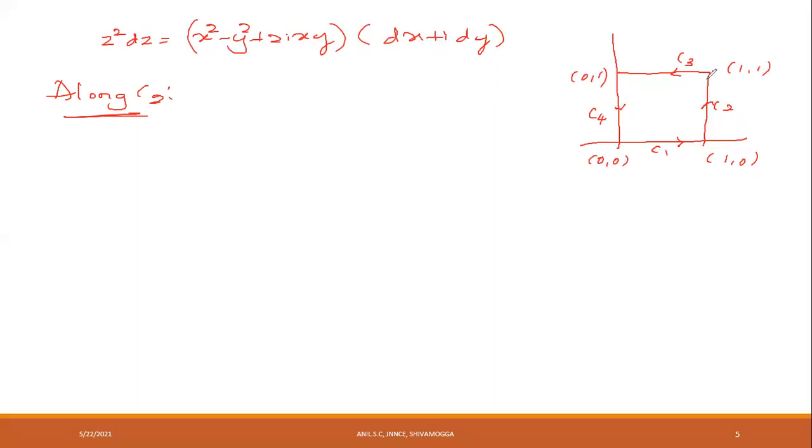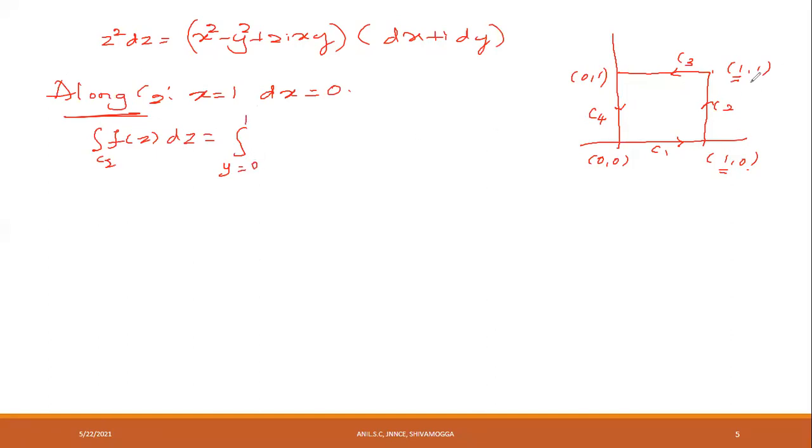Along C2, what is the equation of C2? Here x is equal to 1. Here also x is equal to 1. Therefore, the equation of C2 is x is equal to 1. Since x is equal to 1, dx is equal to 0. Therefore, the integral over C2 of f of z into dz is equal to the integral where y takes values from 0 to 1.